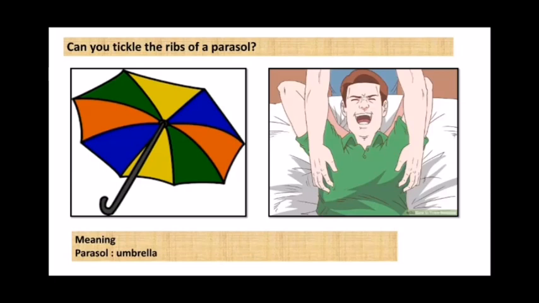Can you tickle the ribs of a parasol? Here, parasol means umbrella. Here, the poet is comparing the ribs of an umbrella to the ribs of the human body, which can tickle. The poet is asking, can we tickle the ribs of an umbrella?